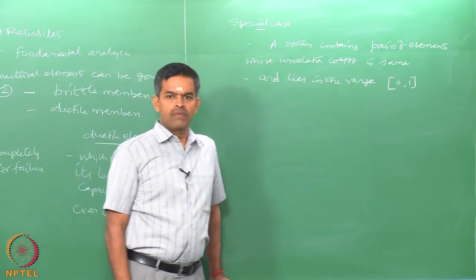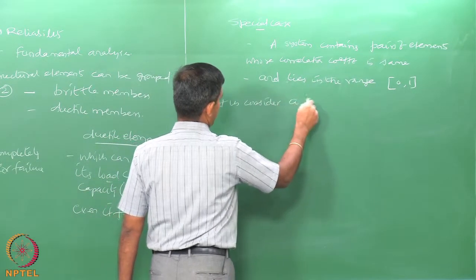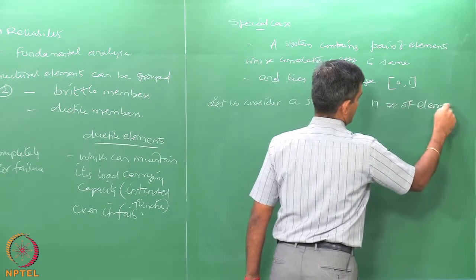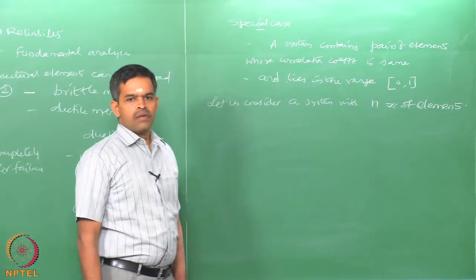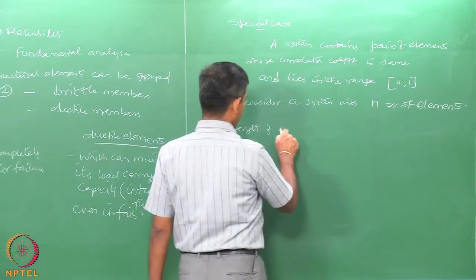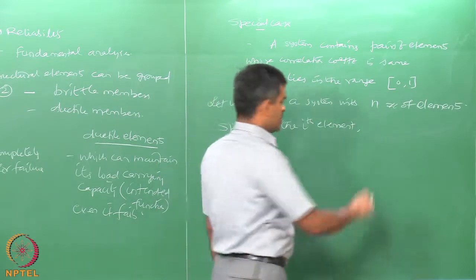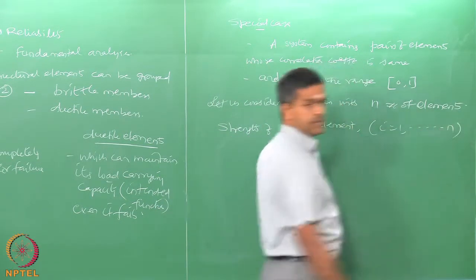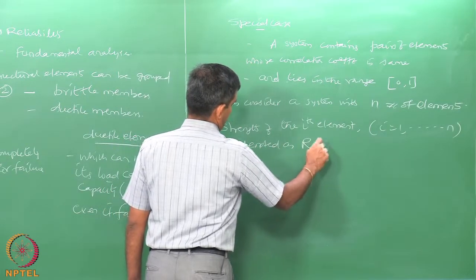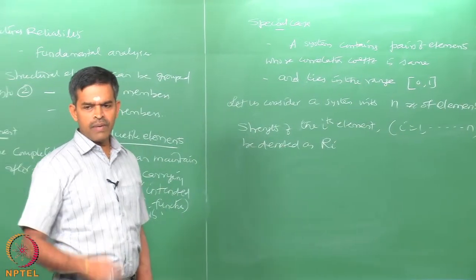Now, let us consider a system with n number of elements. One can say the strength of the ith element, where i equals 1 to n, be denoted as R_i. To estimate the probability of failure, we have to make certain assumptions.